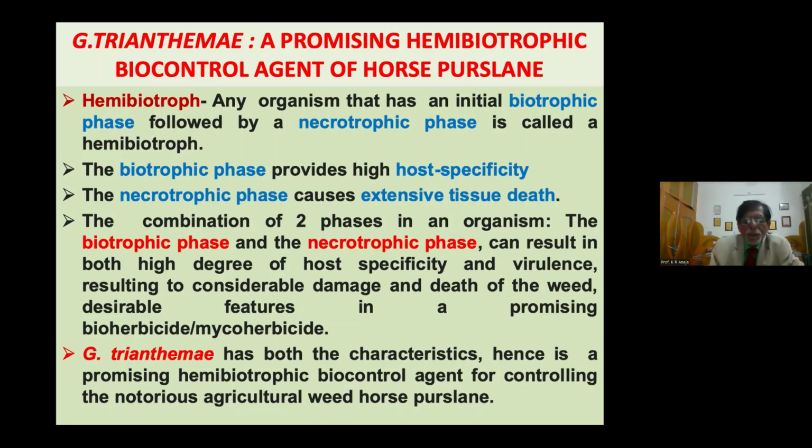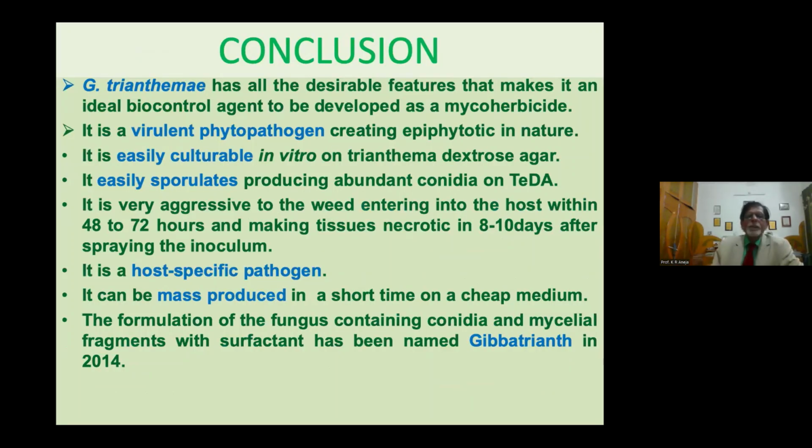Next. Here the conclusion is that this fungus, Gibbatrianth, has all the desirable features which make it an ideal biocontrol agent to be developed as a mycoherbicide. It is a virulent phytopathogen creating epiphytotics in nature, and it is easily culturable on a cheap medium, that is Trianthema dextrose agar. It easily sporulates, producing conidia on TDA. It is very aggressive to the weed, entering the host within 18 to 72 hours and resulting in death after 8 to 10 days. It is host specific and can be mass produced on a cheap medium.